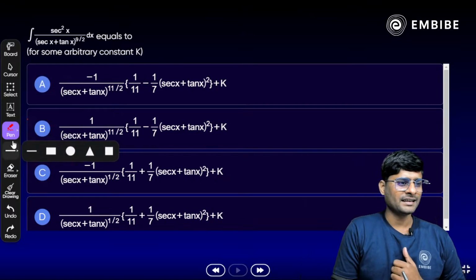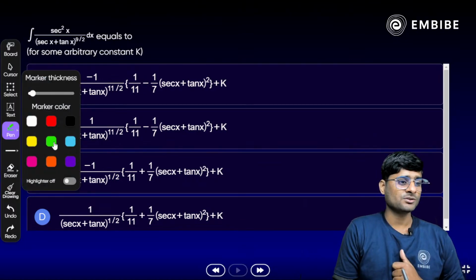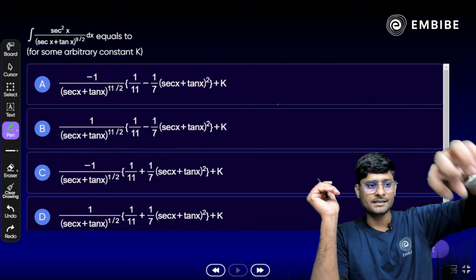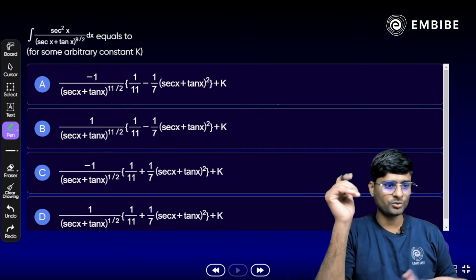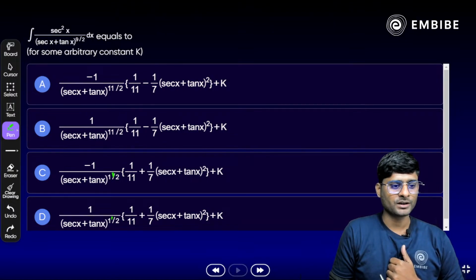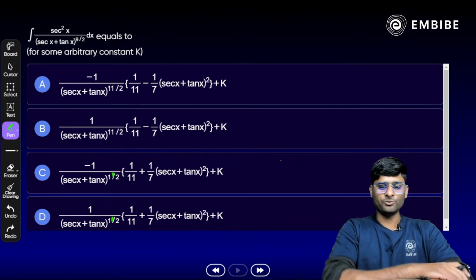Any idea? Any guess here? How do we approach it? How will you do this question? Anyone? Sec square x upon sec x plus tan x whole raised to power 9 by 2 here. Okay, in options C and D also there is 11 by 2. So don't get confused. Your options have 11 by 2.